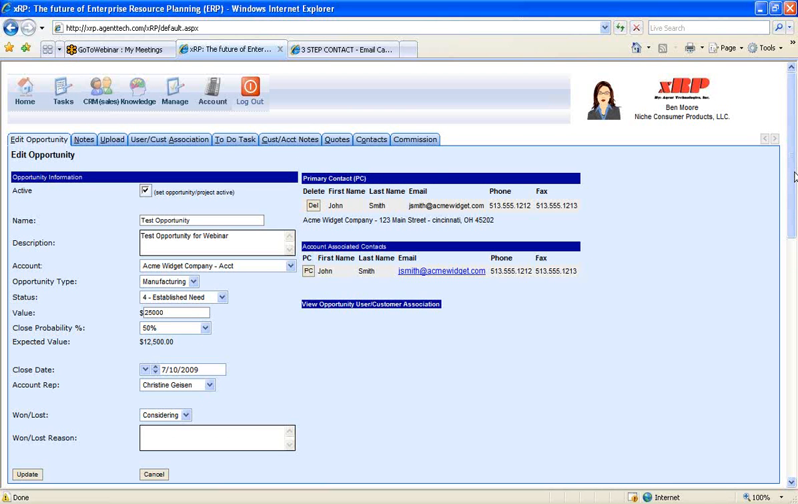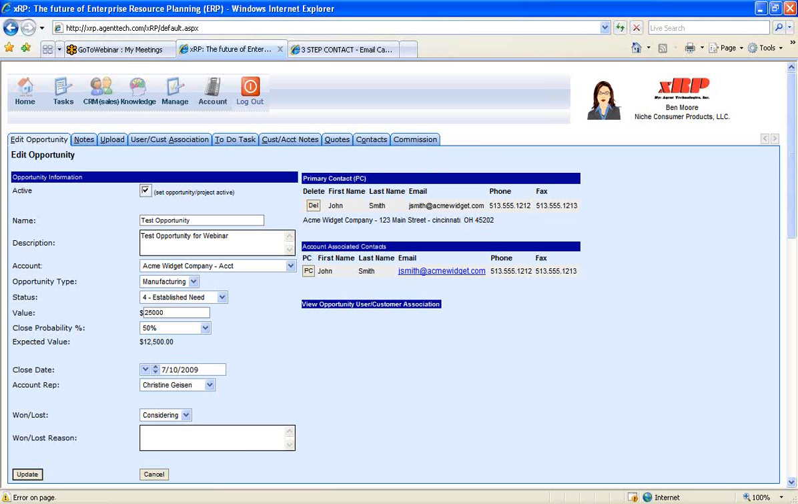So now every time we go to the opportunity, we see the opportunity name, the description, the account that it's associated with, the type of opportunity it is, what status we're in. We can always change the status as we make progress with this opportunity. The value of this opportunity, what our close probability is, and therefore the expected value of that is $12,500 because the total value is $25,000 and the close probability is 50%, so our expected value from that is $12,500, or half of that. The close date, which account rep it's assigned to.